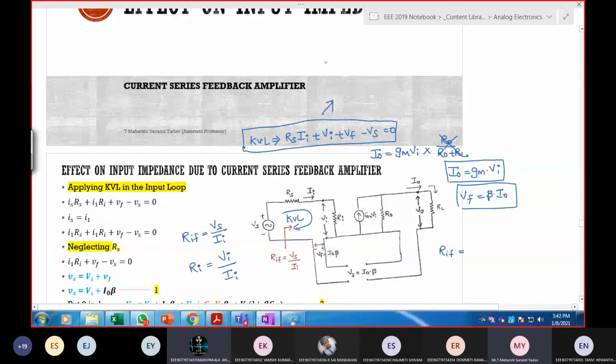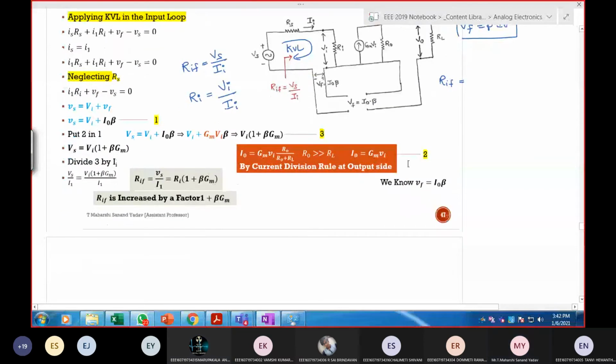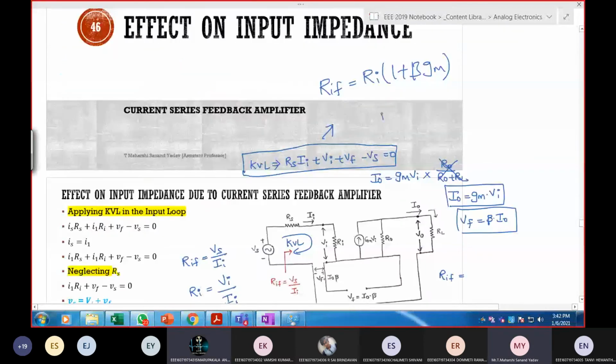RIF is equal to RI into 1 plus beta into GM. Right, correct. So increased or decreased? Increase, sir. It is increased by a factor of 1 plus beta times GM. Right, good.